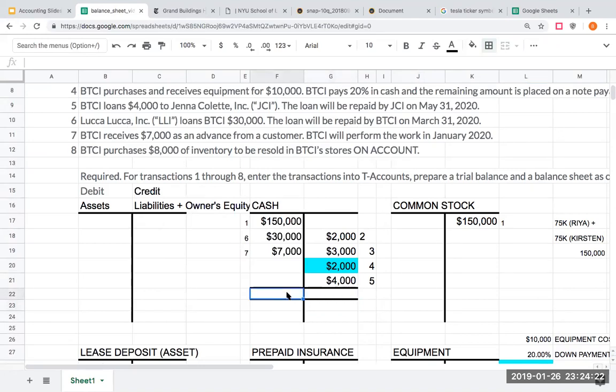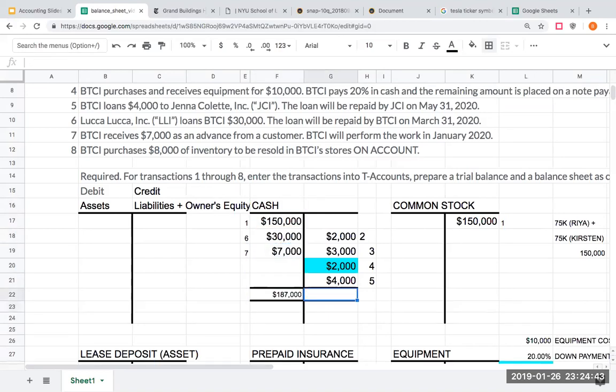But before I get there, the first thing I'm going to do is I'm going to do a trial balance. And this is what we're going to call an unadjusted trial balance, meaning, do my total debits equal my total credits? So here, I'm going to go through and make sure that my total debits equal my total credits for all of the different transactions.